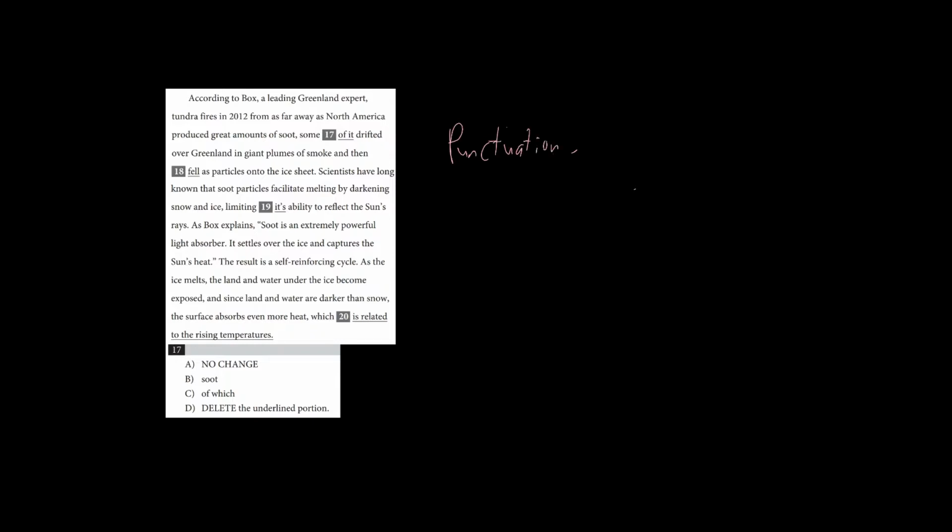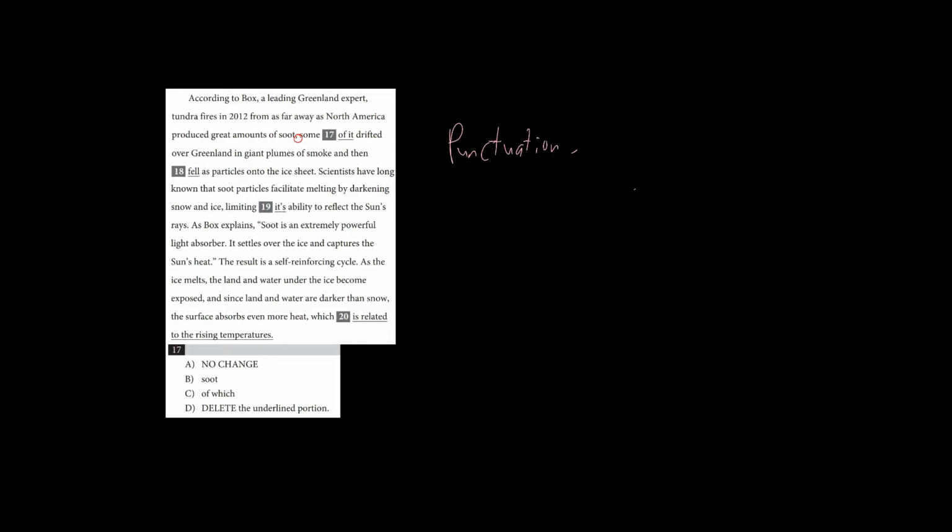So, according to Box, a leading Greenland expert, tundra fires in 2012 from as far away as North America produced great amounts of soot. And this comment right here is going to be really what we focus on. Some of it drifted over Greenland in giant plumes of smoke and then fell as particles onto the ice sheet. So right away, the sentence already seems very, very long and wordy.